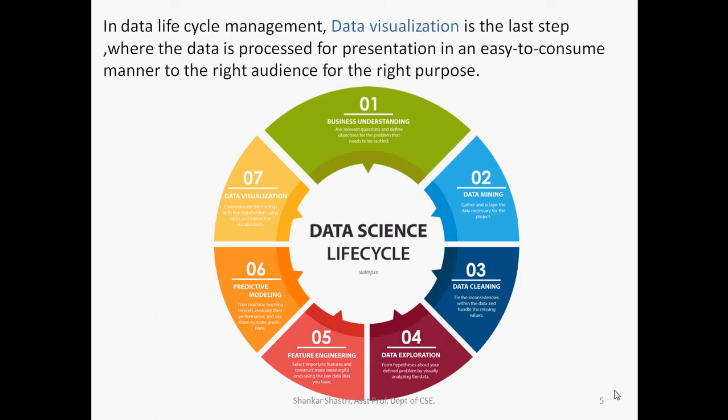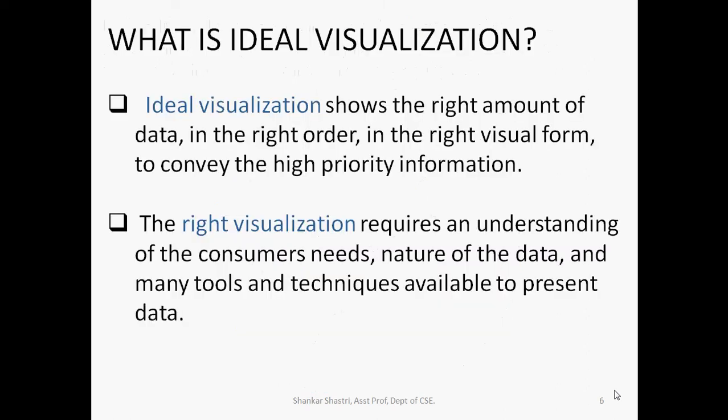Here the information is processed so that it is easy to understand and easy to make people understand, and this is for the right audience and for the right purpose. So if you want to get the final picture, you have to go through step number 1 to step number 6. So what is data?